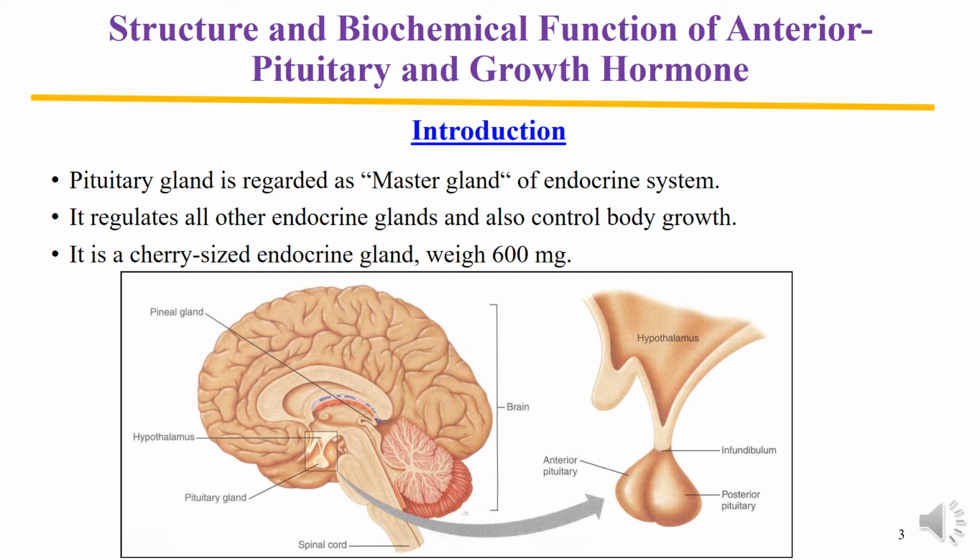Regarding structure, the whole pituitary is a small cherry-sized endocrine gland, weighing about 600 milligrams, located within the sella turcica at the base of the brain, connected to the hypothalamus through the pituitary stalk. There are two main parts of the pituitary, anterior and posterior. Today's lecture is concerned with different aspects of the anterior pituitary.